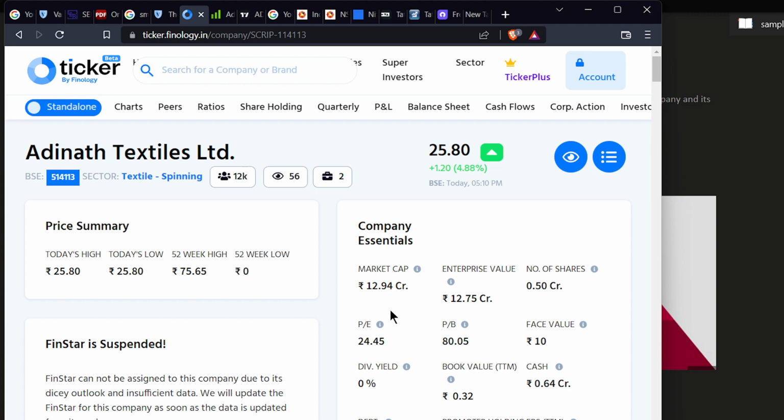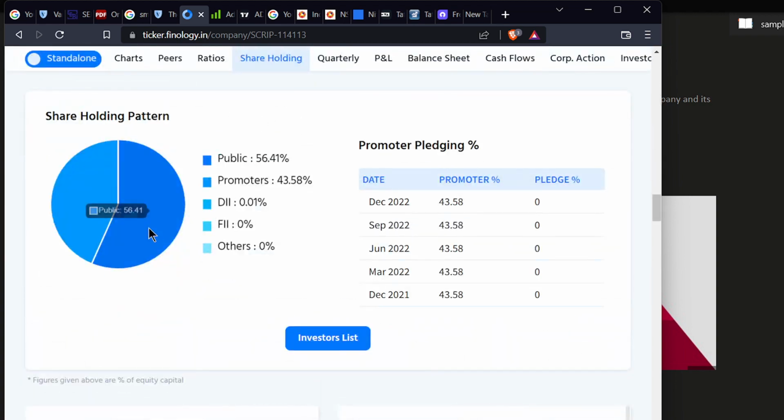Why does it happen? Because the investors are doing manipulation. There is no such profit or loss. We can see the shareholders here. There is no DII, only 0.01%. FII also has not invested, and promoters hold around 43%. But there is no DII and FII, so you can avoid this kind of company. They have given 56% to the public, and for the public they should give only 5 to 10 to 20% maximum. But here they have given more than 56%. You should avoid this kind of company.